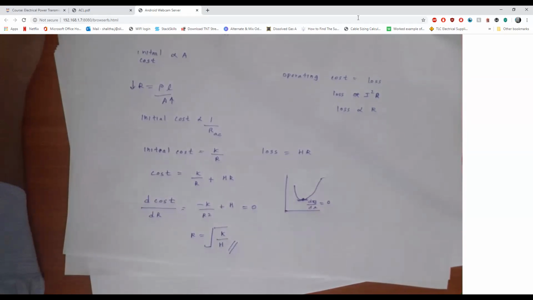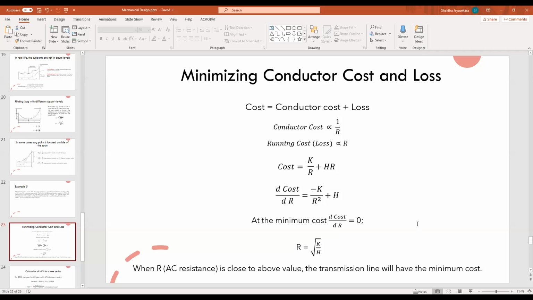If you have any questions, you can ask me. Okay, so this is the equation. I think everyone understood the working I did to get to this point.